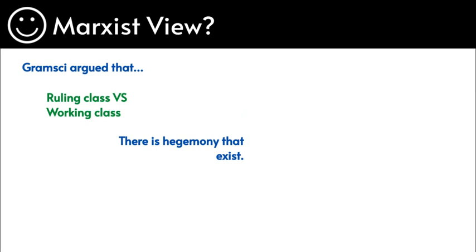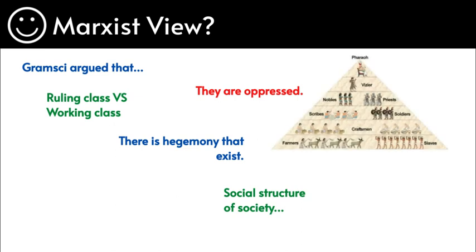So we know this, anyone else would also know this dominant belief, the hegemony as we call it. So simply as I mentioned, they're oppressed. This can be seen through the social structures of society, for example, the infrastructure in society. This is one which we look at in history, in terms of the Egyptian years. Forget about this Egyptian ideology. Just see how at the bottom here we have the working class, the slaves, the craftsmen, whereas at the top we have a king or high person of authority.